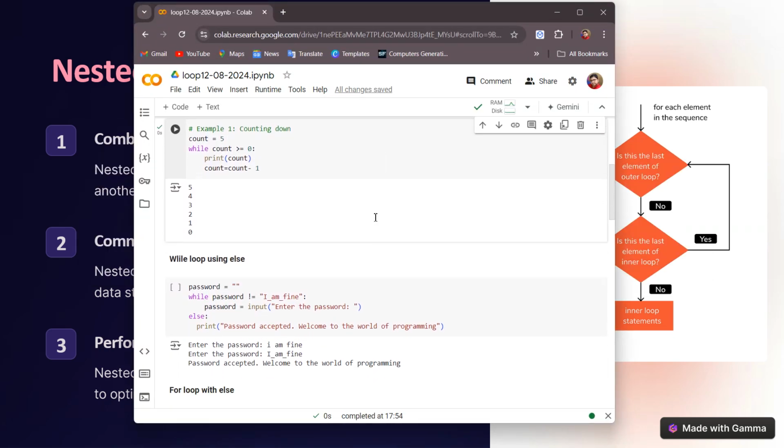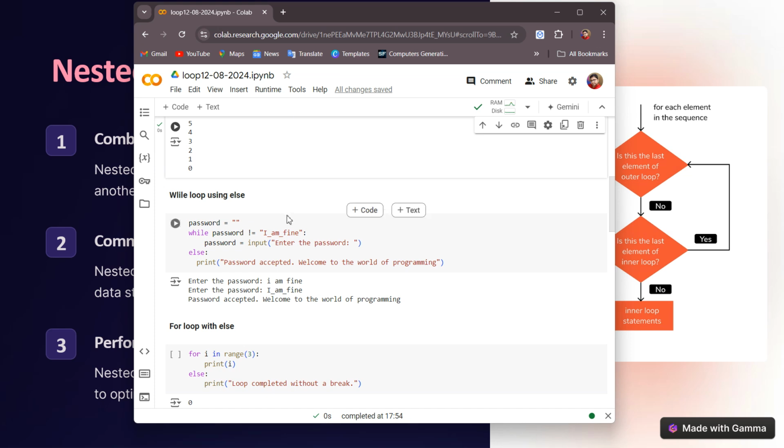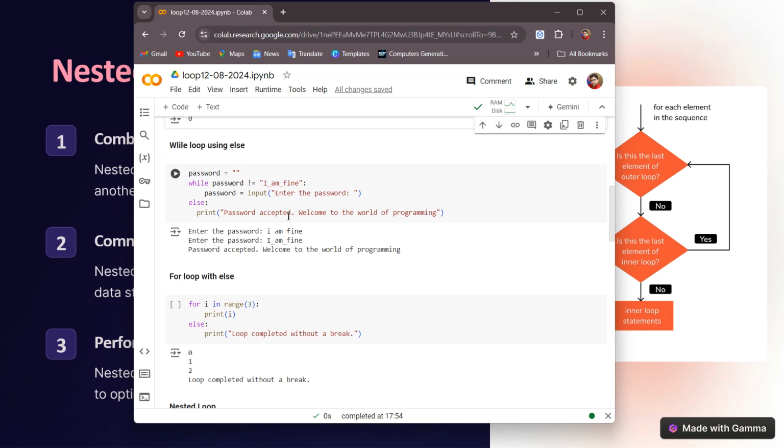I will come to the nested loop later, but before that let me show you one more example. Last day we understood how we use the else condition with the if, but you will be shocked to see that we can use the else condition with the while loop as well. As long as it works, it will run, and when it is not running, it will come to the else condition and execute it.